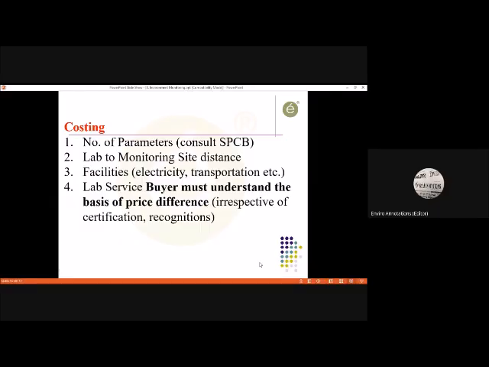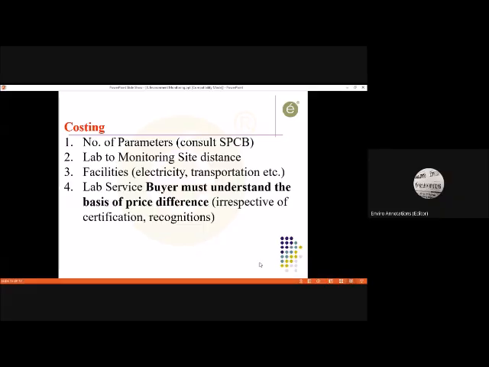Now, why am I telling you this? Accordingly, you need to see whether the costing raised by a laboratory is right, or if you are going to work in a laboratory, then you will also arrange to make a costing for that laboratory. If you are going to work in EIA, then you can validate the cost of a laboratory, whether the costing of the sample is as per, I mean, they have considered all these factors. This is what I'm saying.